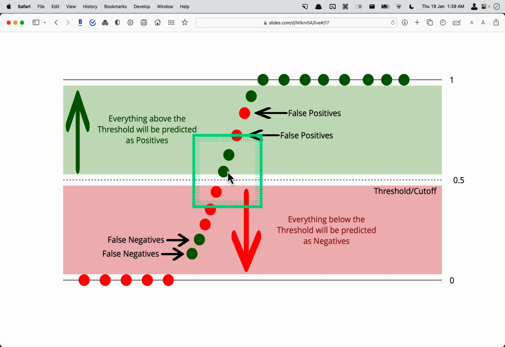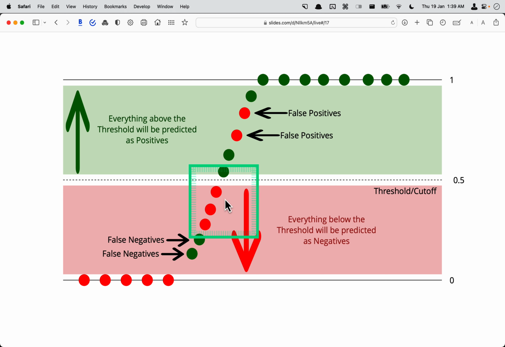These data points are correctly identified, so they are in the green zone: they are positive, and we have correctly identified them. But these two in real life were negative, but they were predicted as positive. So these are false positives, and our model has made two mistakes here. There are two false positives. Same way, below this, everything should be red, everything should be negative. So this is negative, actual also negative, and all these points are negative.